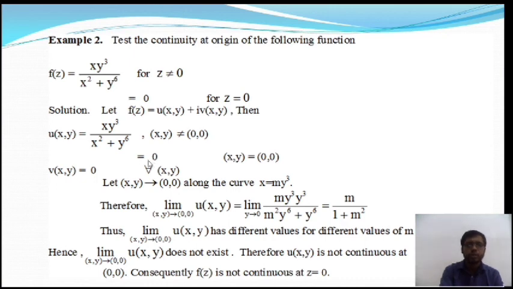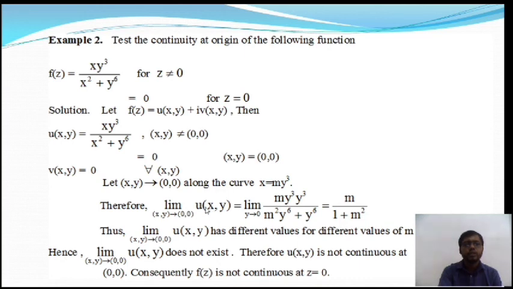Okay, I have already discussed this in the previous slide. This is the theorem: if u and v are continuous functions, then f of z is continuous. This is the necessary and sufficient condition. If f of z is continuous, then u and v are continuous, as well as if u and v are continuous, then f of z is continuous. So we are going to prove whether this function is continuous or not.